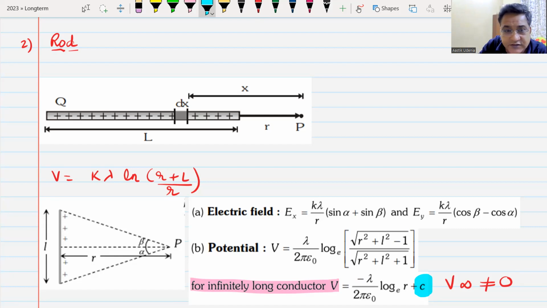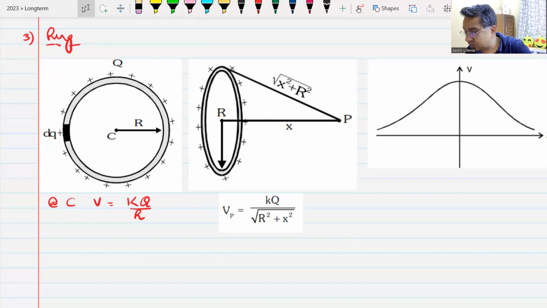I'll give you 2 minutes to note this down. Then we move ahead and we move on to ring.